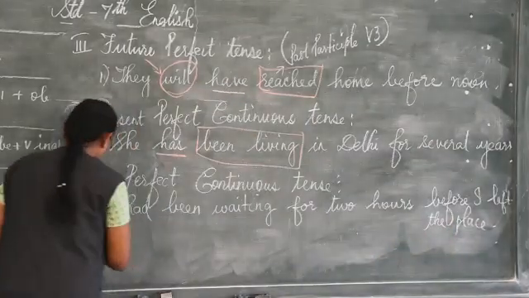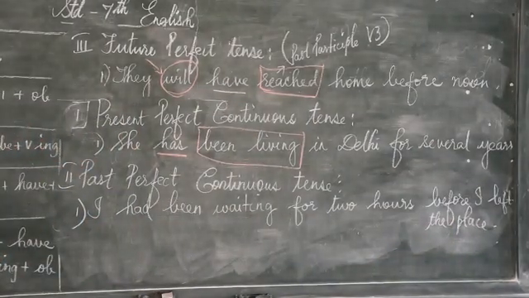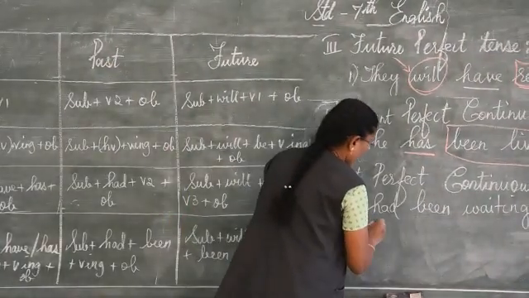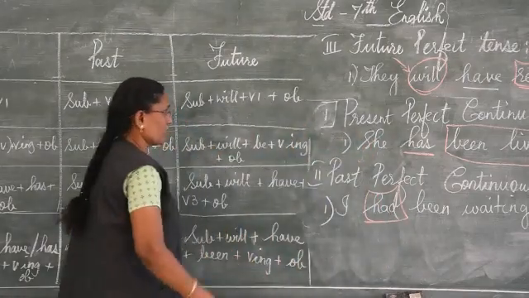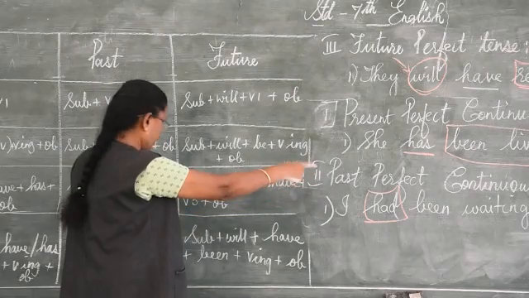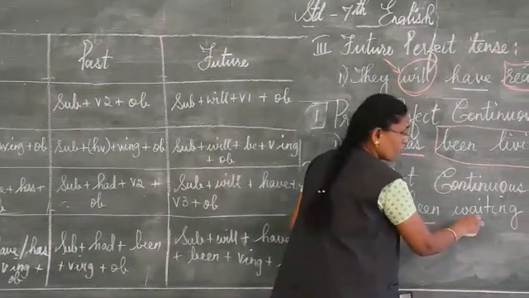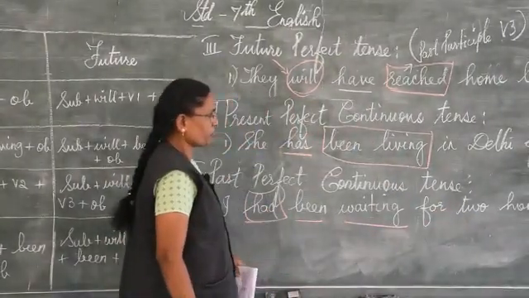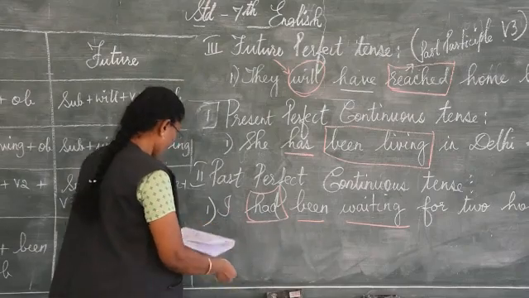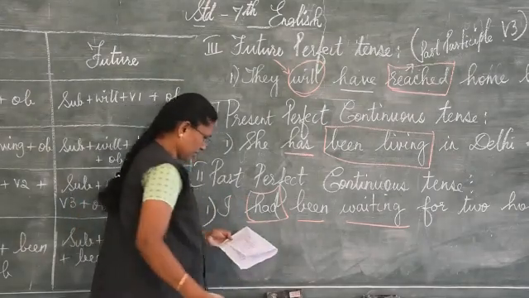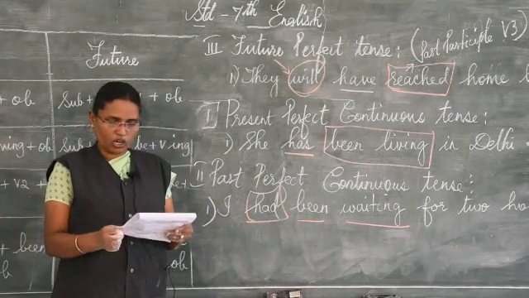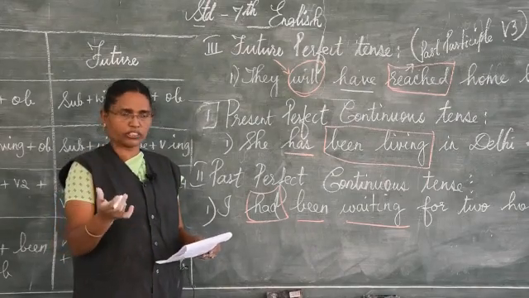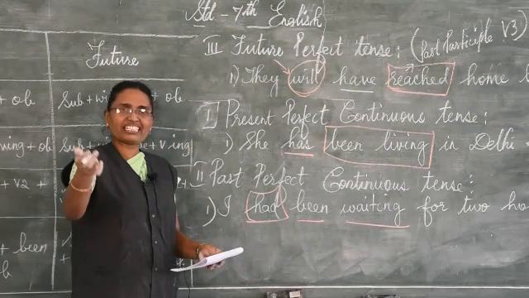See here, I is the subject, had. For this past you will write only had. Understand? I had. Okay, next. Perfect continuous: been waiting. Been, and the verb in continuous, add ing. For 2 hours before I left the place. Next one, under this you have another sentence: when I joined school, Mohan had been studying there for several years. I just told you this, I cannot write here. We will see the next one.